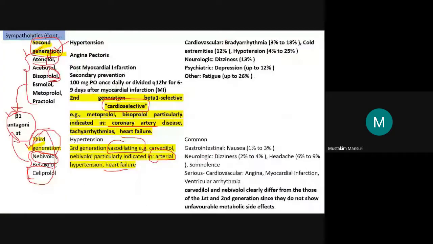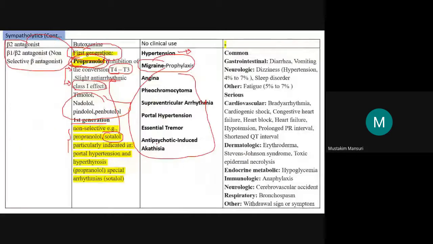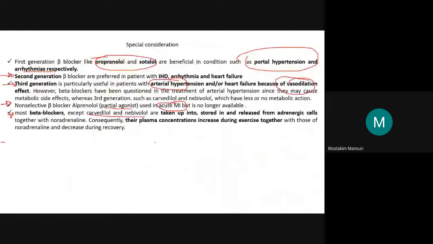Most of these beta blockers are taken up into, stored and released from the adrenergic cells. So consequently, the plasma concentration is increased during exercise.